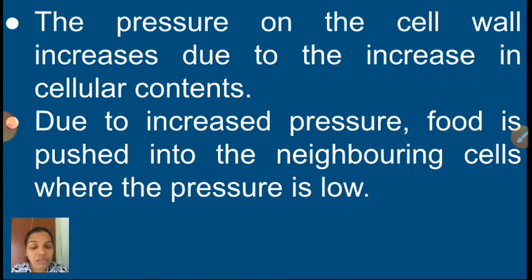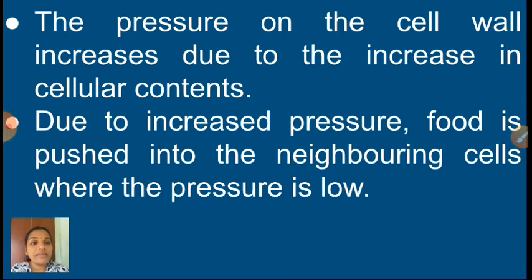At that time what will happen? Food is present in one cell and water also. Due to the food and water, the pressure is more, isn't it, children? Because of the pressure, the food is pushed from this cell to the neighbor cell. In that neighbor cell, already you know, the pressure is low, isn't it, children? Like this, the food will move from one cell to another cell. Okay, I hope you understood now. Yes.